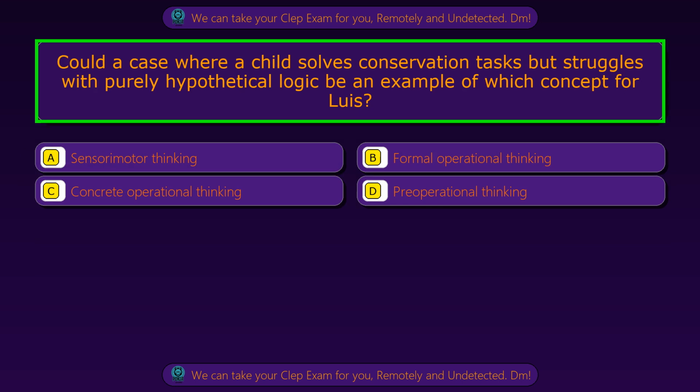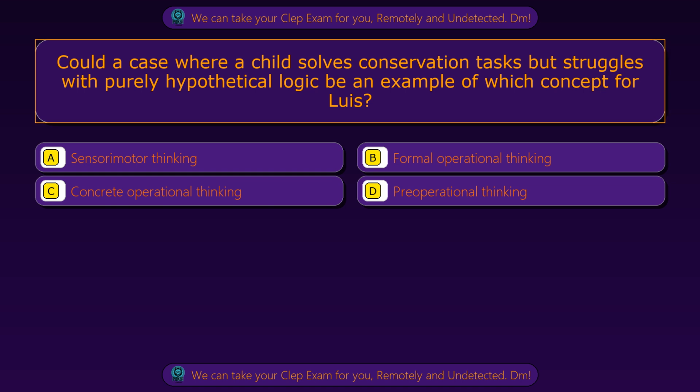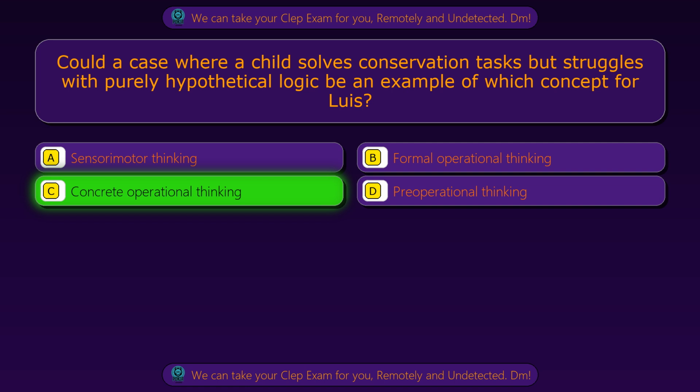Question 16. Could a case where a child solves conservation tasks but struggles with purely hypothetical logic be an example of which concept for Luis? Option A, sensorimotor thinking. Option B, formal operational thinking. Option C, concrete operational thinking. Option D, preoperational thinking. The correct answer is option C, concrete operational thinking.